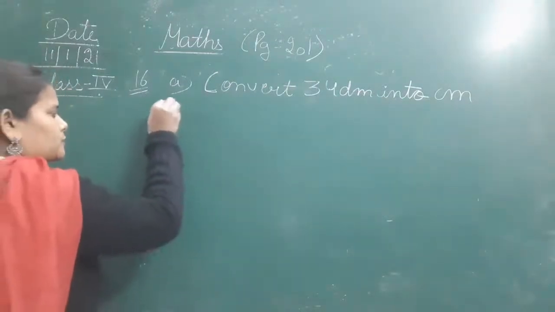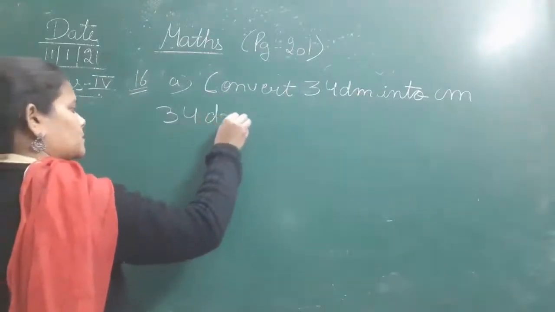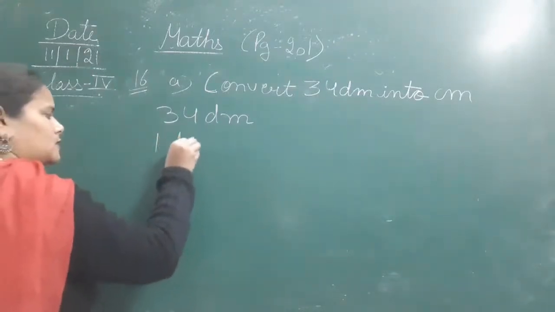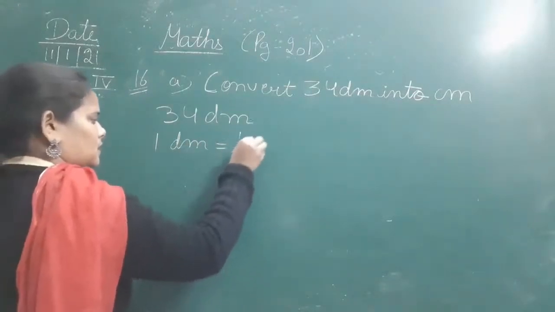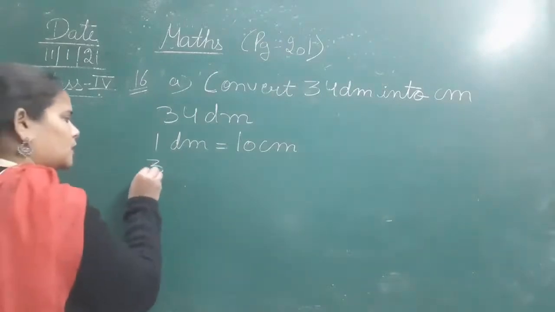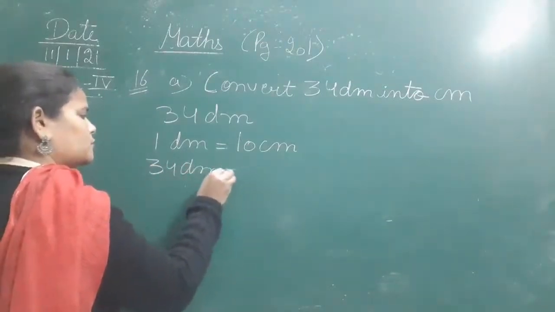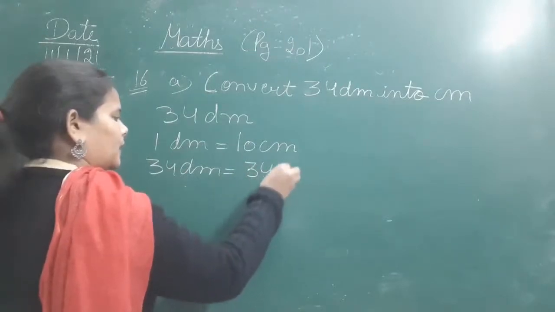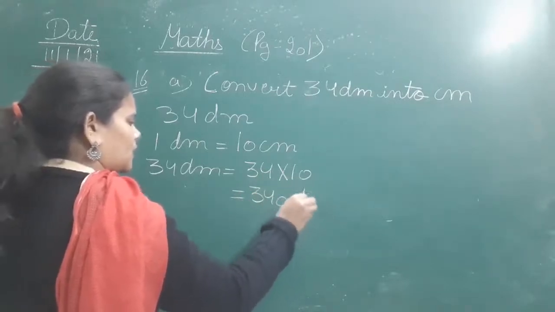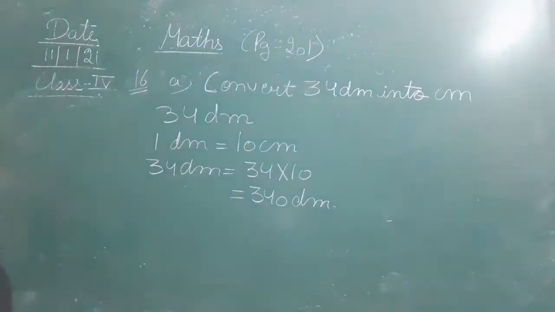Okay, so देखिए 34 डेसीमीटर को हमें किस में कन्वर्ट करना है? सेंटीमीटर में. Okay, so the first thing is that 1 decimeter is equal to 10 centimeter. So 34 decimeter is equal to 34 multiplied by 10, that is 340 centimeter. Okay, तो कितना है? That is 340. सिंपल है बेटा.